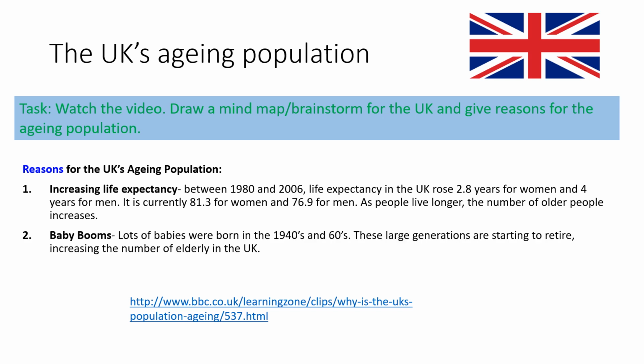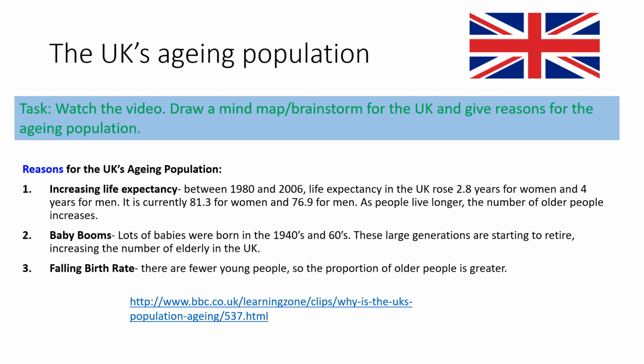That's the first point. The other thing you might have got down is that there have been baby booms. There were lots of babies born in the 1940s and the 1960s. These people were born after the wartime, when people had finished fighting and they wanted to look to the future, and many people decided to have families as a way of celebrating. Those young children born in the 1940s, 50s and 60s are now starting to retire. They are all hitting age 65 and above. So now we've got loads of people that were born in the 1940s now retiring, making up a lot of old people in our country.